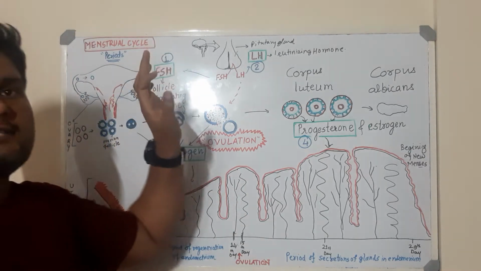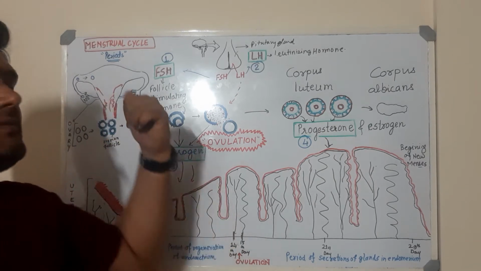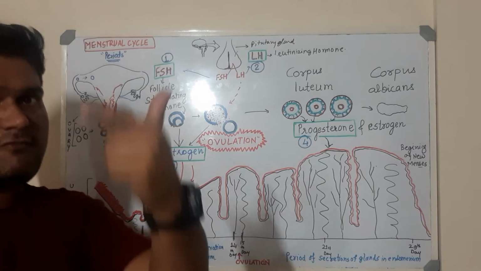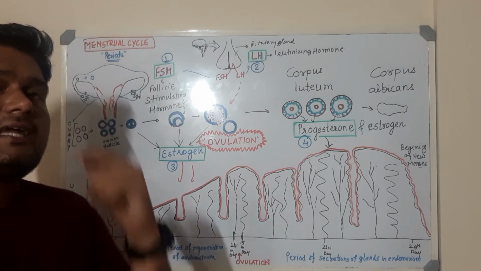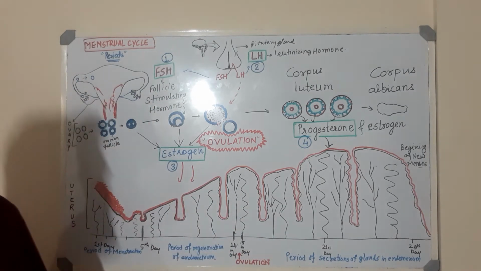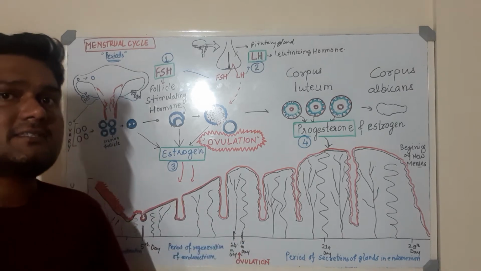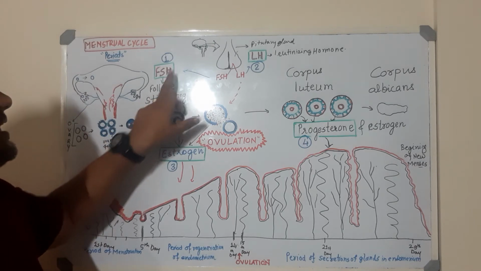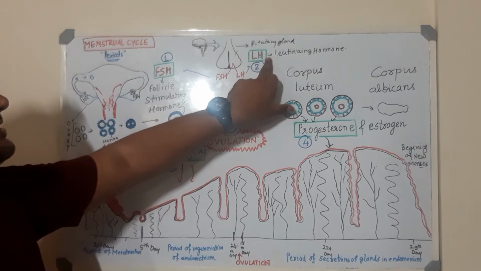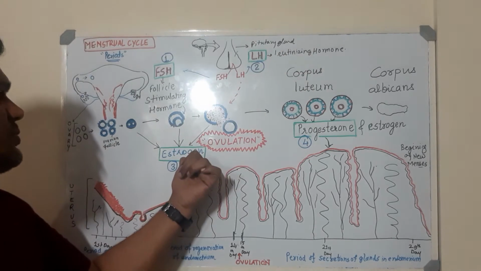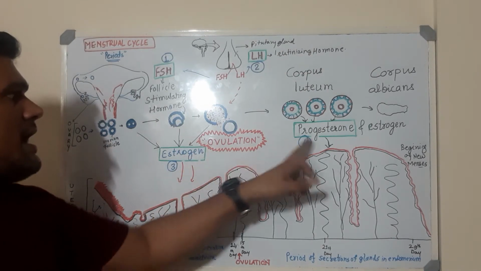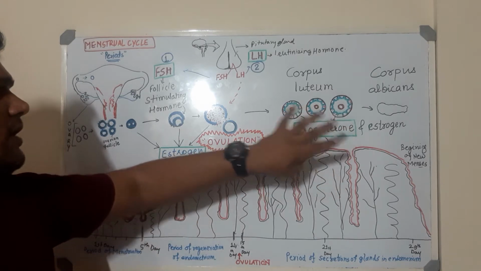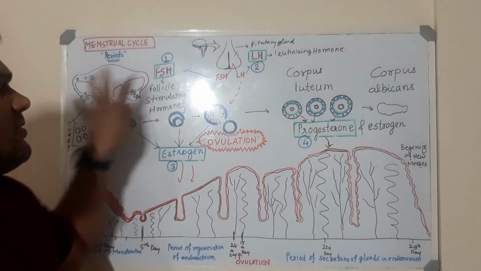Normally, puberty is attained at the age of 13 onwards, and this cycle starts in the human female at regular intervals. So let us have a look at what this cycle is and how it is controlled. You must know four important terms here: FSH, that is follicle stimulating hormone; second is LH, that is luteinizing hormone; third is estrogen, the female sex hormone; and progesterone, which is again one of the female sex hormones. These four hormones control this particular process.